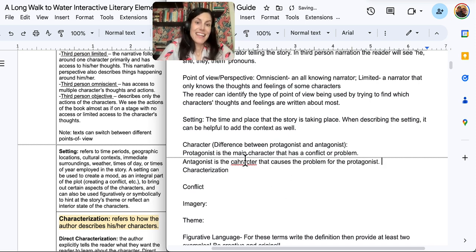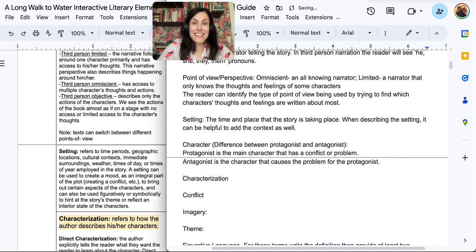Now, a lot of times people want to say that the antagonist has to be a villain. This is not always true. Because let's say you had a story and your protagonist was a kid that was going to throw like a party. And then the protagonist kid finds out that his parents are going to be coming home early.